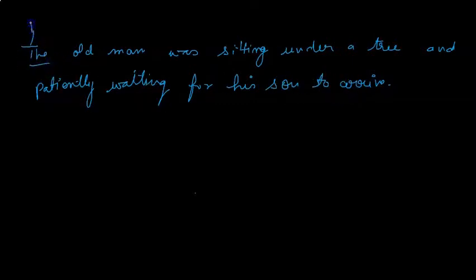The is article, man is noun. When a word or a phrase modifies a noun, it becomes adjective.